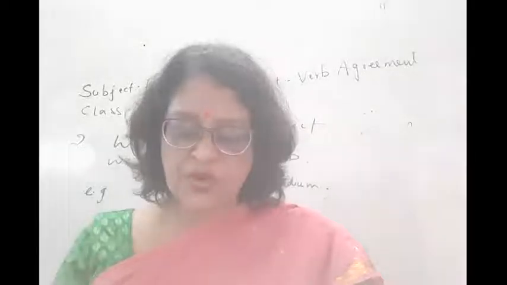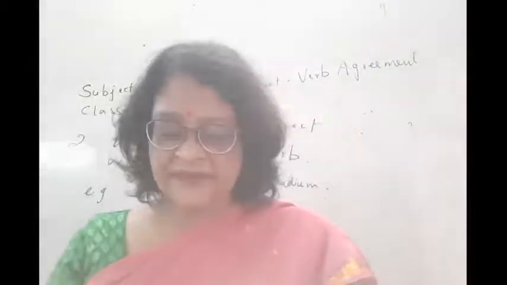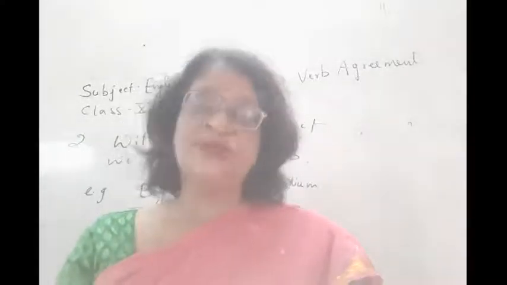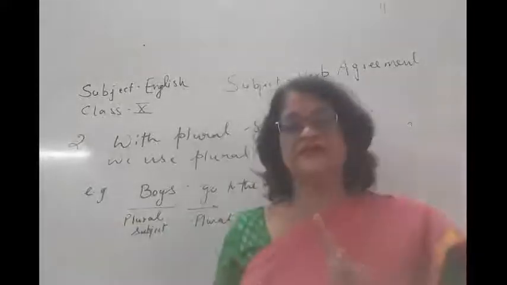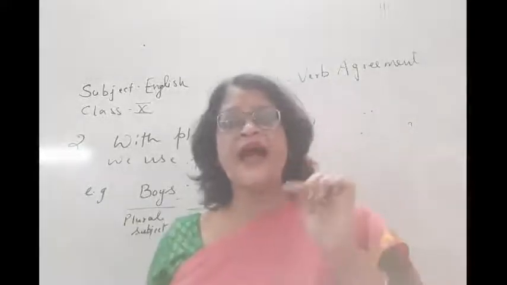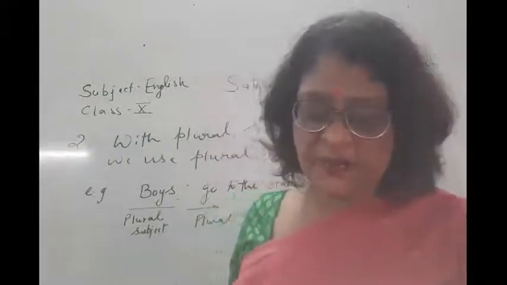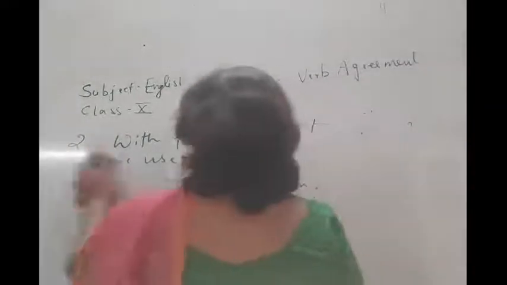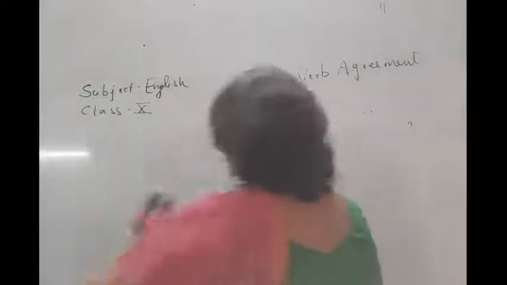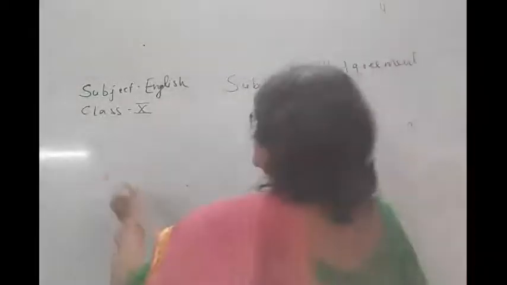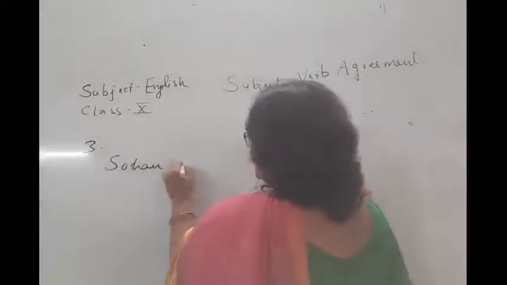When two or more singular subjects are connected by and, the verb should be plural. Very important rule. When two singular subjects are there and they are connected by and, then the verb also will be plural. For example, Sohan and Ram. You can see rule number 3. Sohan and Ram.